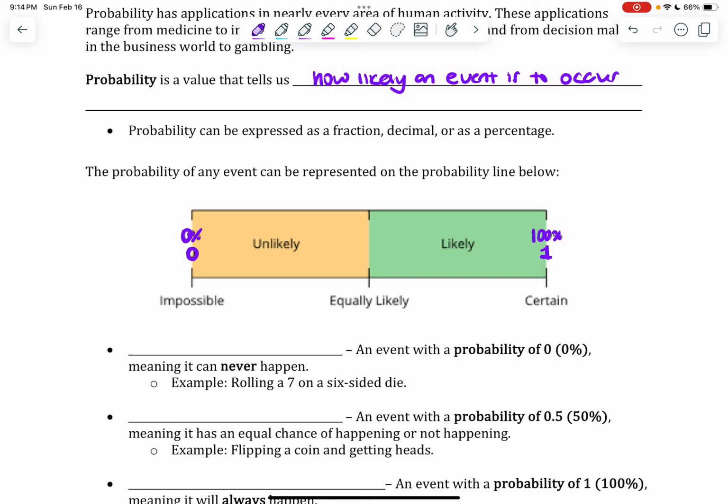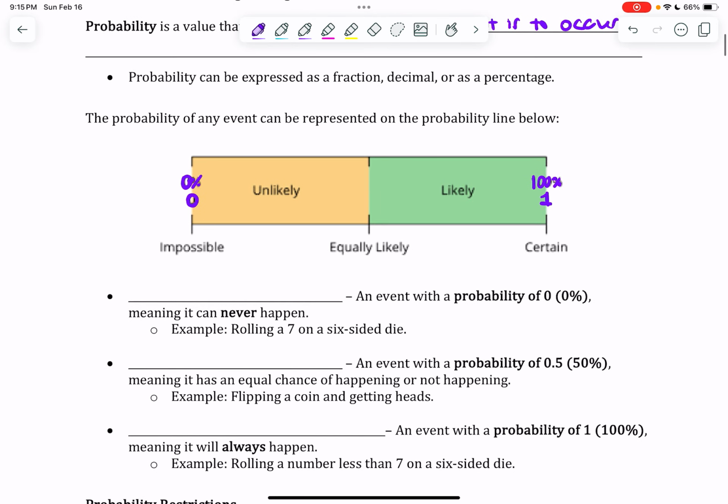There is no wiggle room, there's no room for it not taking place. And it can be anywhere in between.